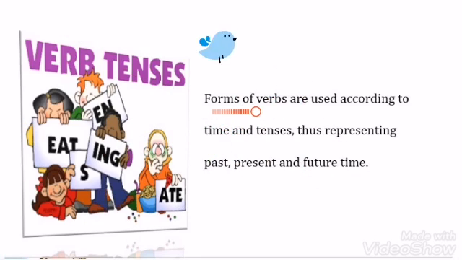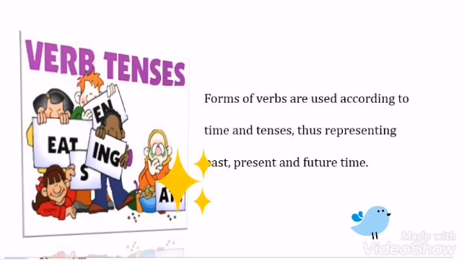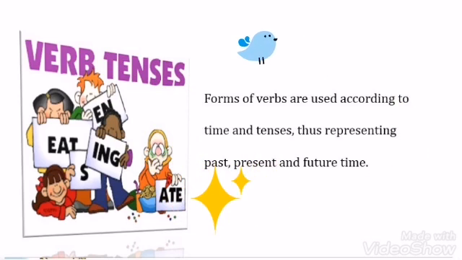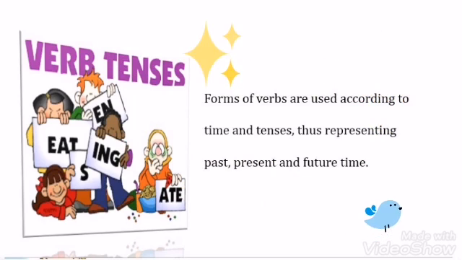Now, my dear students, forms of verbs are used according to time and tenses, thus representing past, present, and future time. Basically, when you write or speak a verb, that action shows at what time that action took place. Therefore, a verb tells about the time.